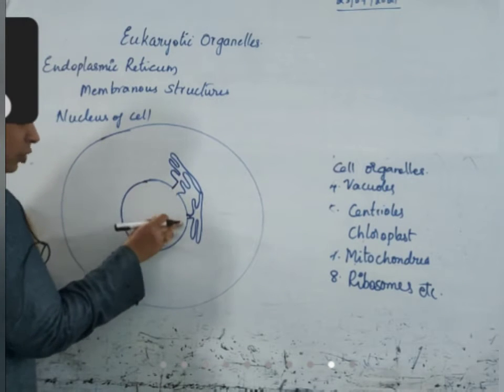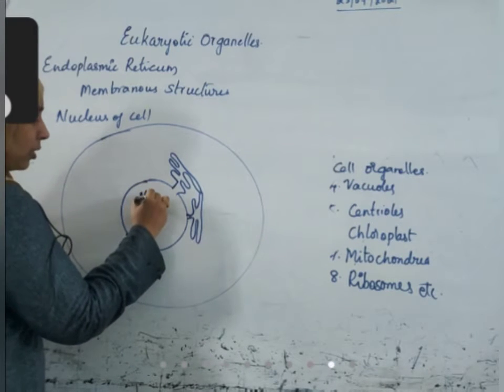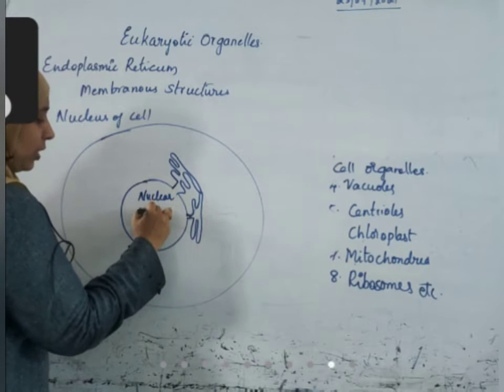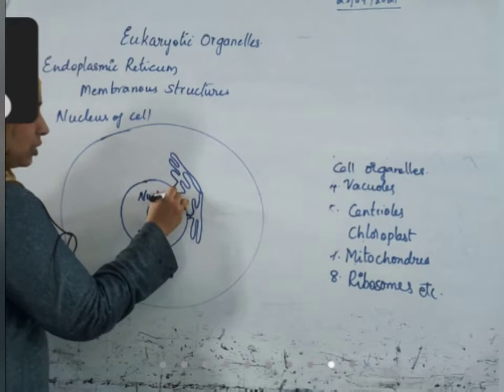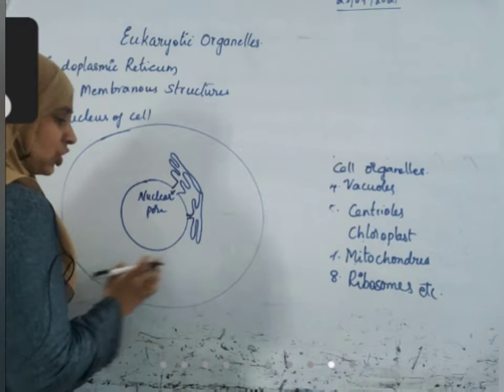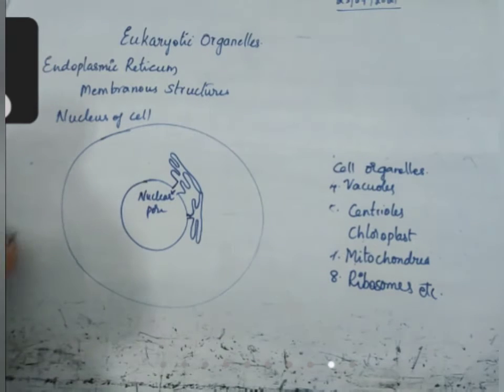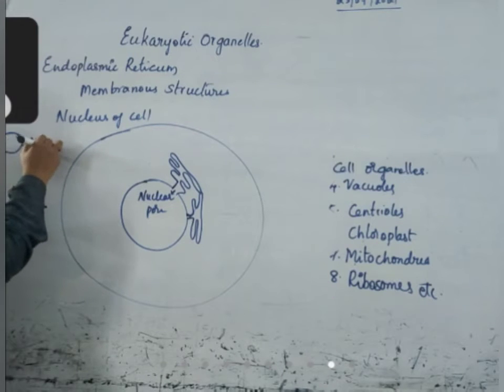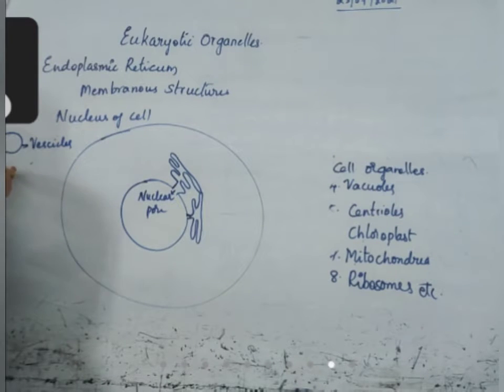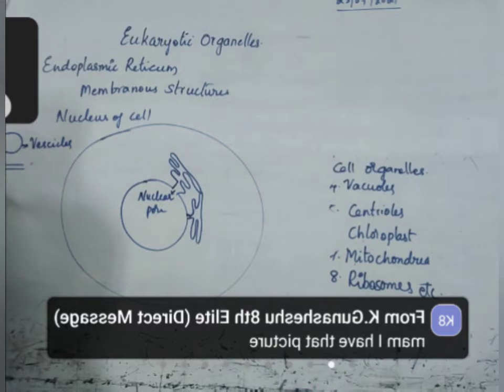The nucleus has small openings called nuclear pores. From these nuclear pores, this will extend. They are membranous structures, and these membranous structures can be round. Round means spherical. In the form of spherical structures, they are called vesicles. If they are present in the form of tubular structures, they are called tubules.